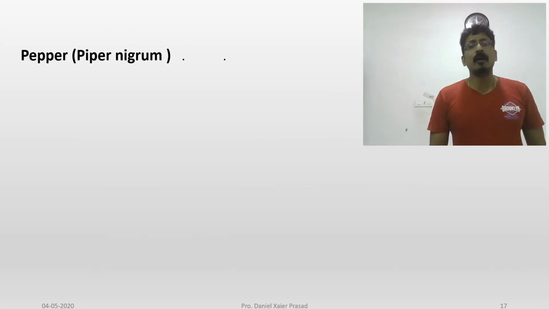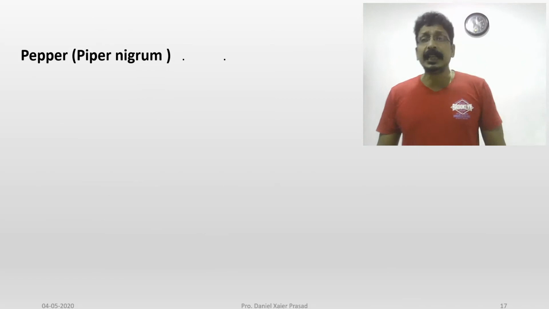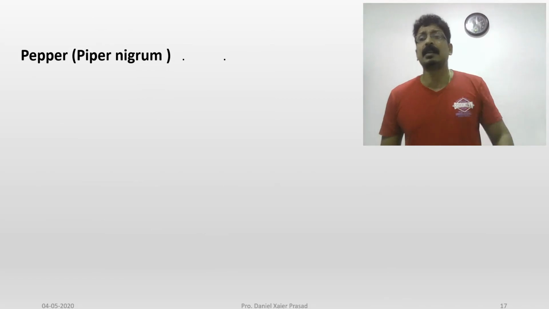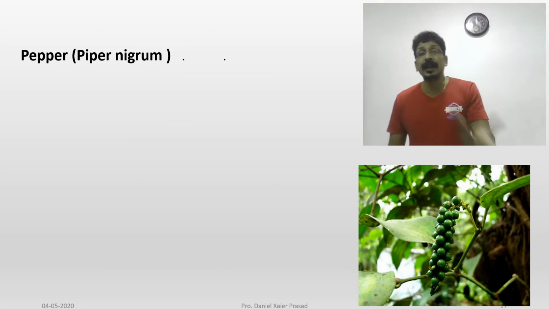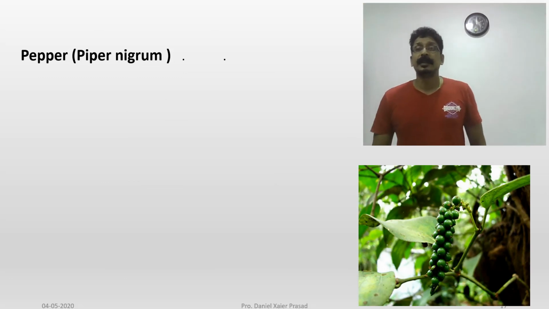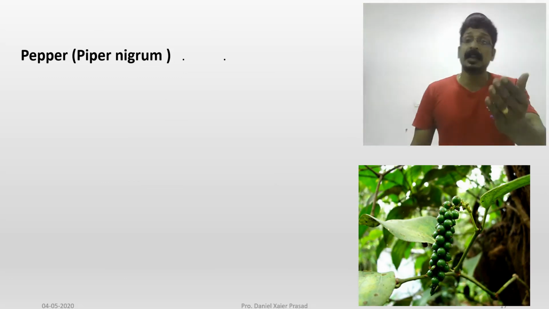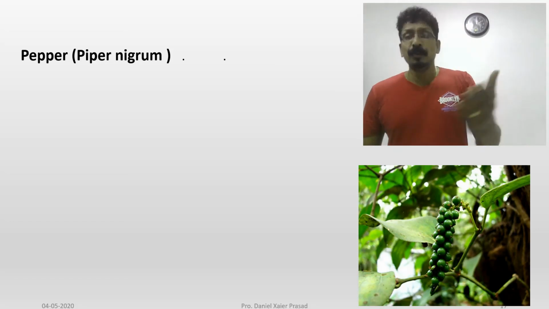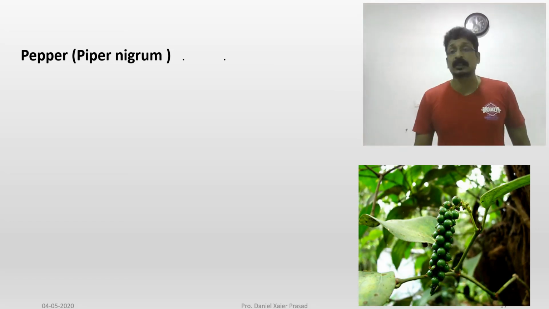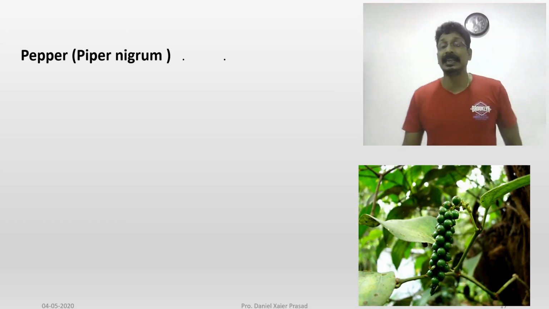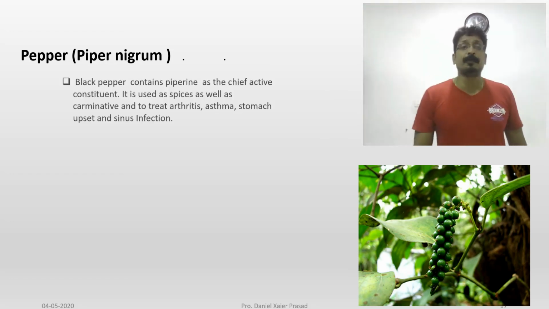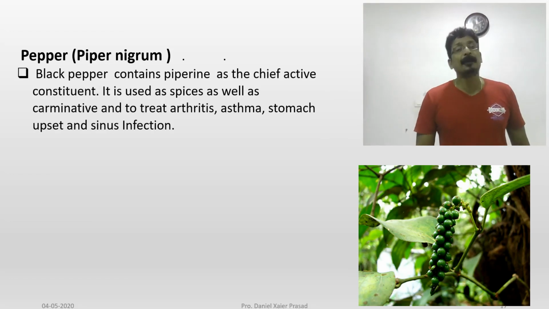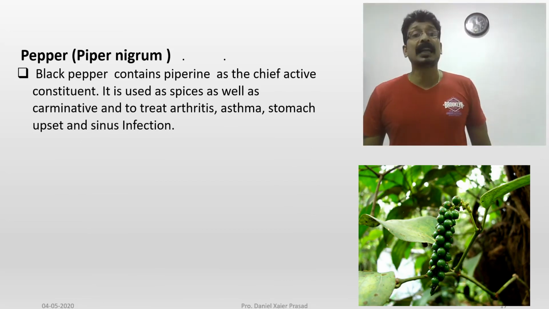Now we are talking about pepper, which they have also asked in the question, so you should mention pepper. Piper nigrum, very common. In Tamil it is called milagu and in Malayalam kurumulagu. It is costly also, and produced especially in hilly areas. In Kerala we also have more production of pepper. Black pepper contains piperine as the chief active constituent.